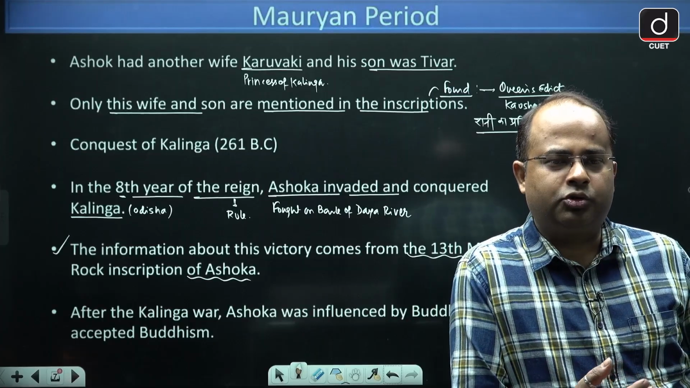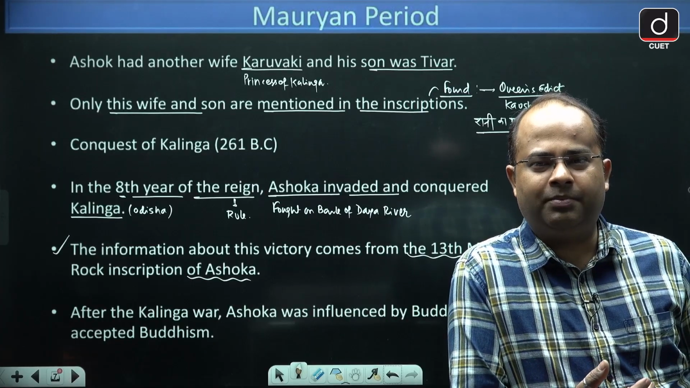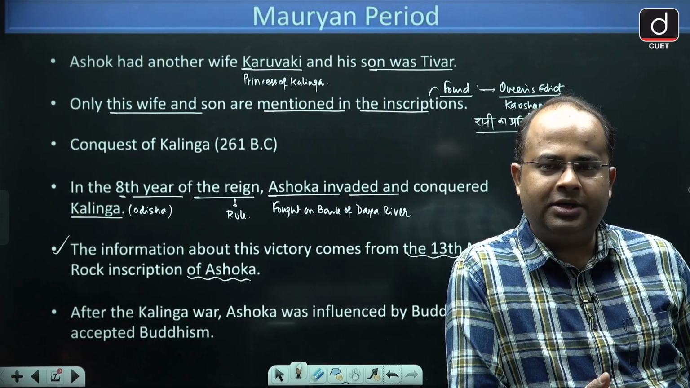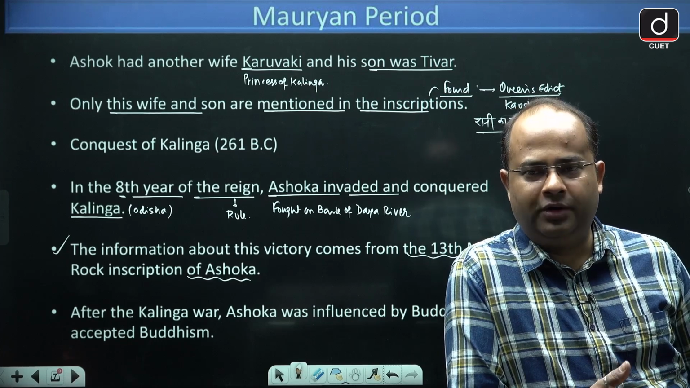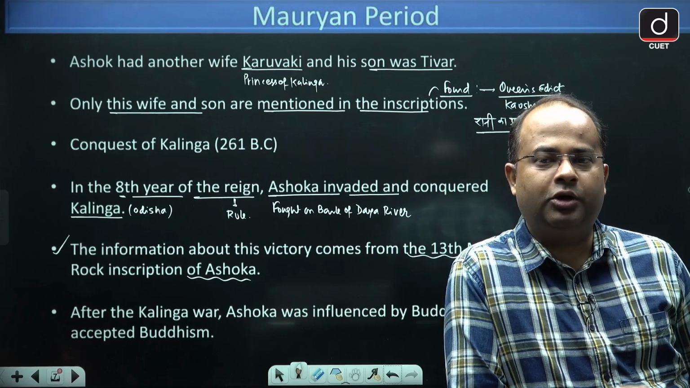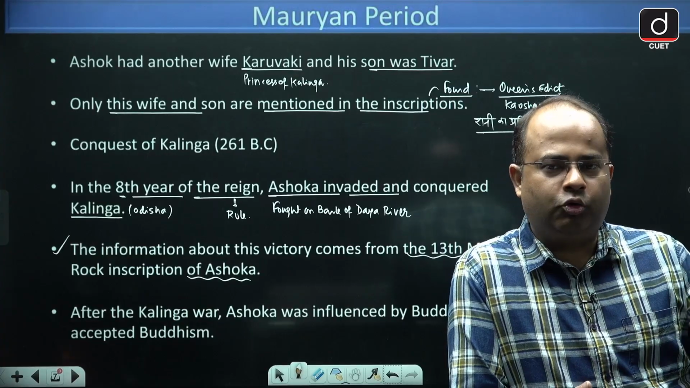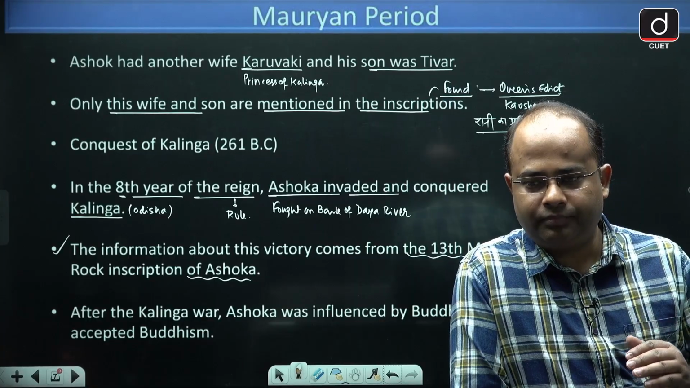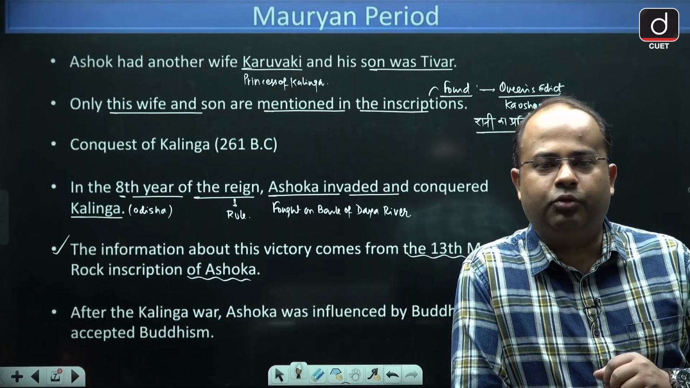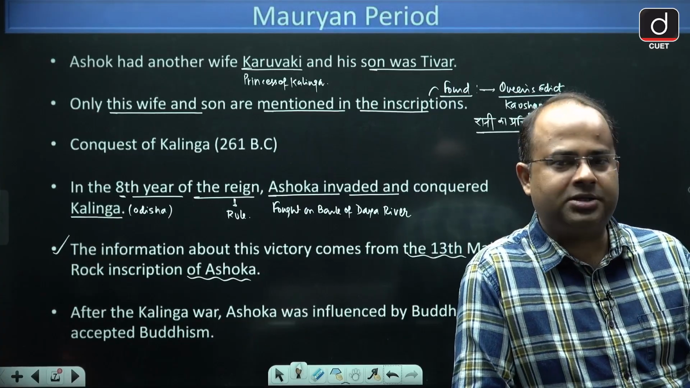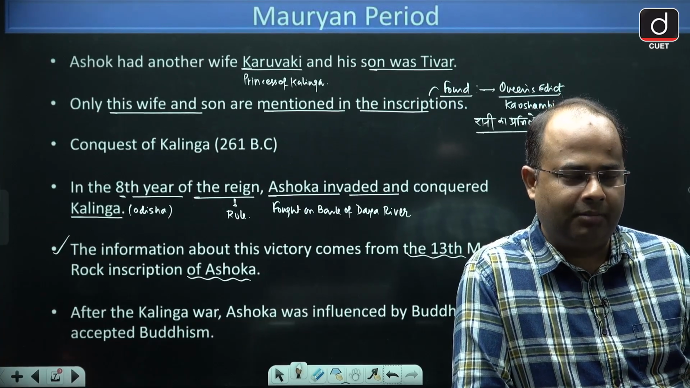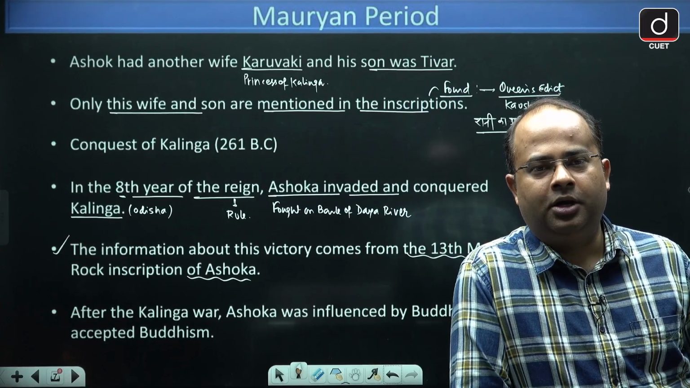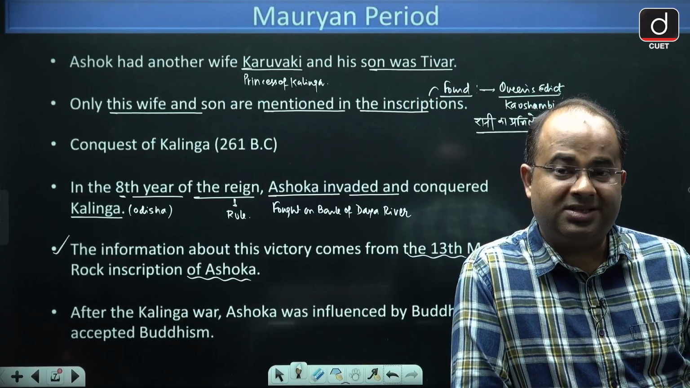When he started thinking about this multiple times, he became restless as well. One day he was in his palace and he saw a Buddhist monk going past the palace. So he told his soldiers to call that Buddhist monk. He met the monk, and they started discussing, and in the course of the discussion he came to know that the Buddhist monk was the son of Sushim.